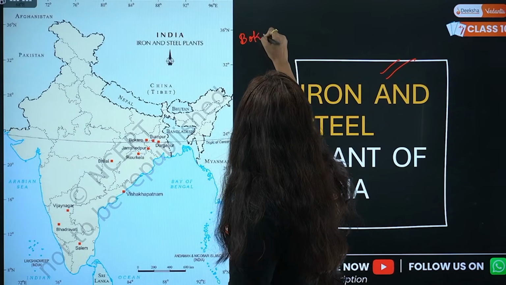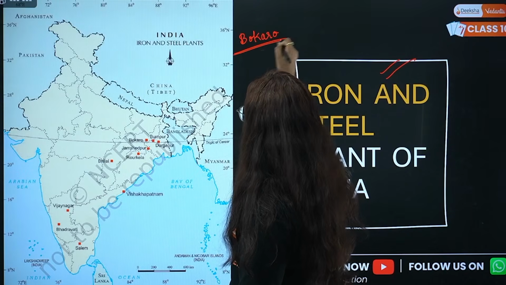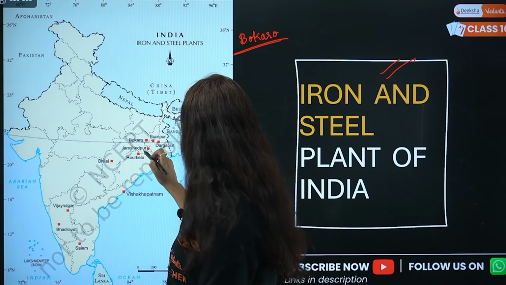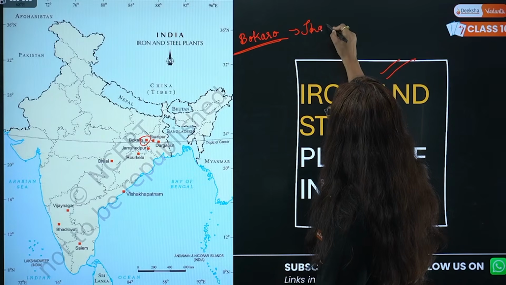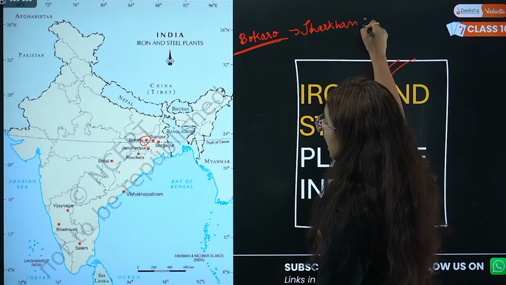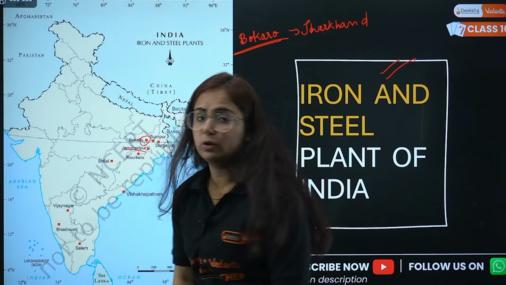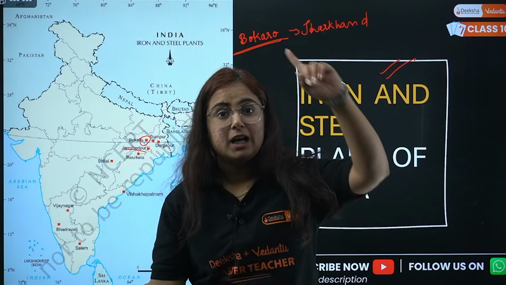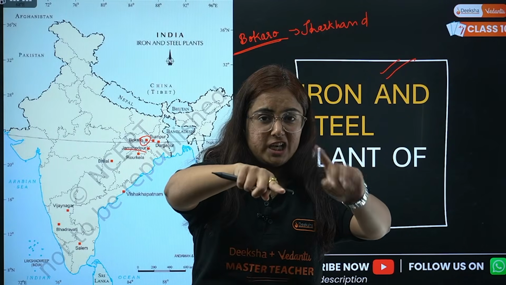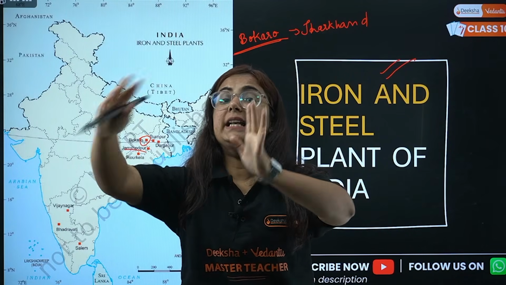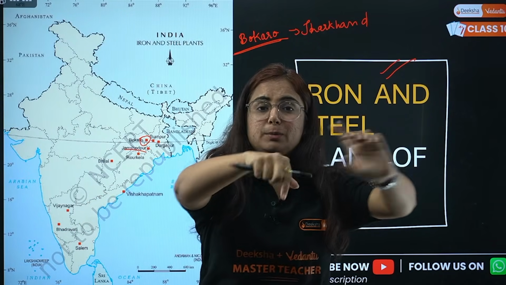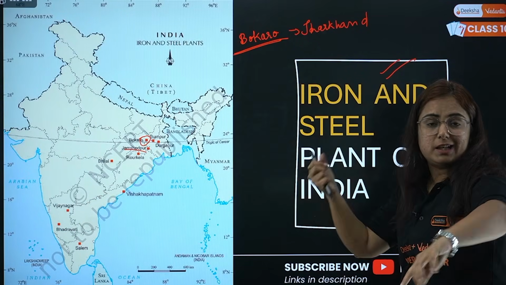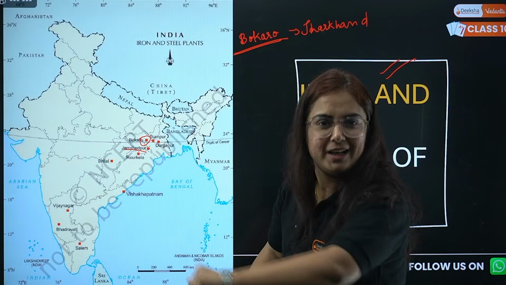Okay, did you mark Bokaro somewhere else? Yes, remember it fast. Remember it and give me the answer. Here it is in the state of Jharkhand. Very good. It is in the state of Jharkhand. Now next move to Jamshedpur. I already said that. Okay, Jharia, Jamshedpur, where in Jharkhand. What is Jharia related to? Coal mine. Jamshedpur related to iron and steel. Why? Because Jamshedji made it.